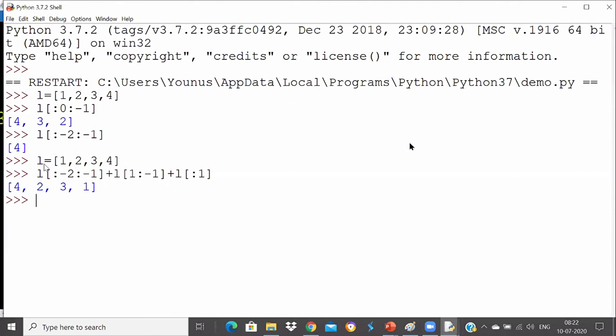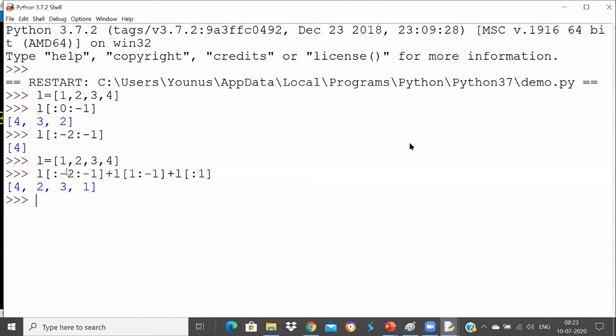So make sure you need to be careful with concatenation. Concatenation does work with lists, but the left hand side and right hand side should both be lists. If you do indexing, remember it will return the element. If you do slicing, it will return you the list or string, whatever. Same with string, guys. The only thing is in a string, it returns you a string, so that's why you didn't get any problem. String with string can be concatenated, but here integer with list conversion also will not happen.